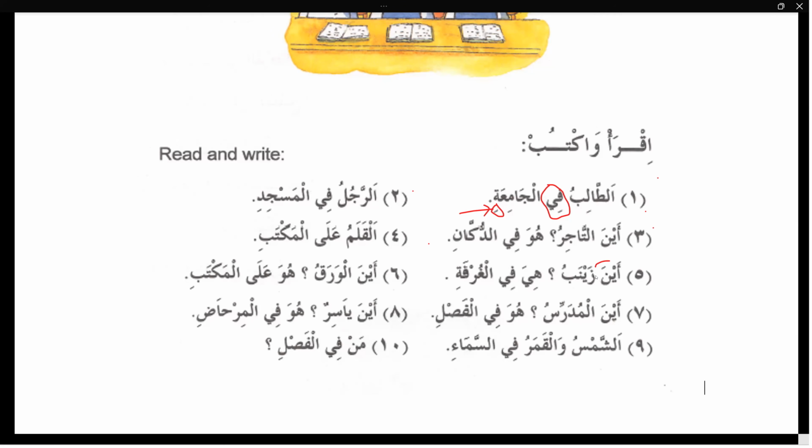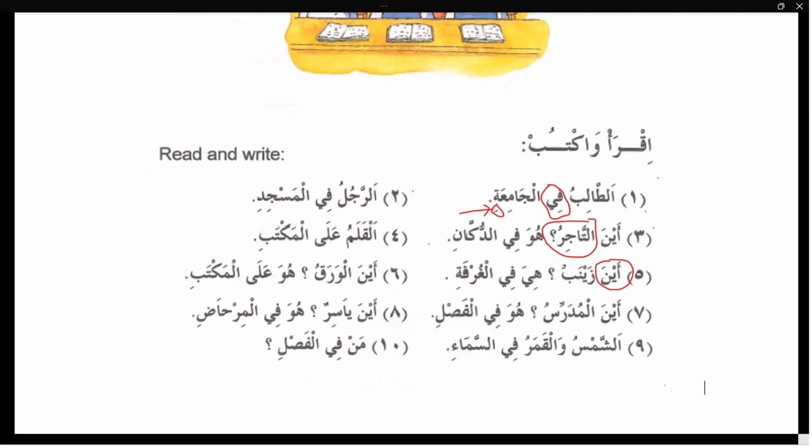Okay, tell me, Aina: what is the position of Aina in the sentence? خبر. Okay, and if I say Aina Tajirani, what will you answer?